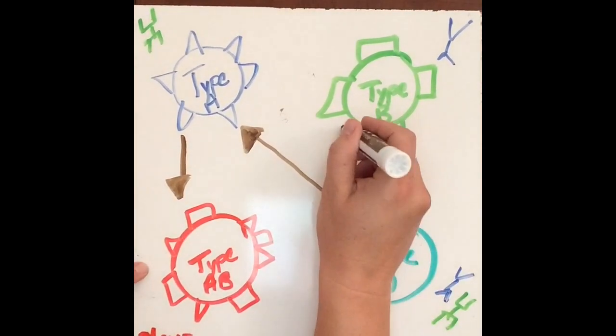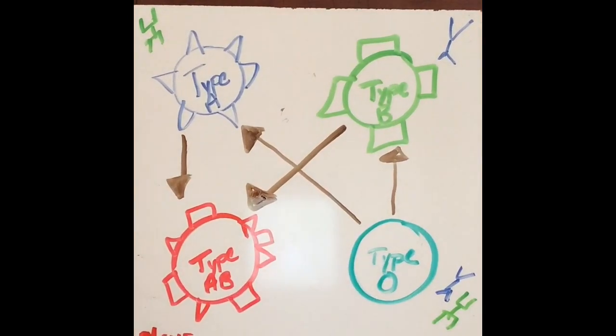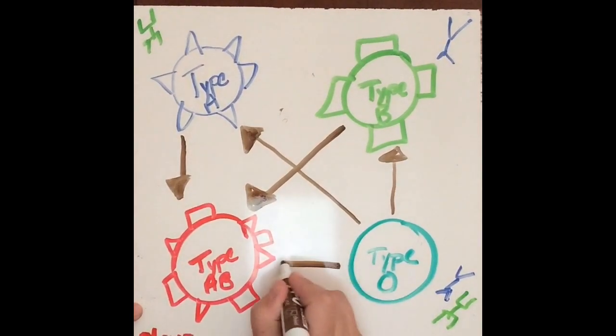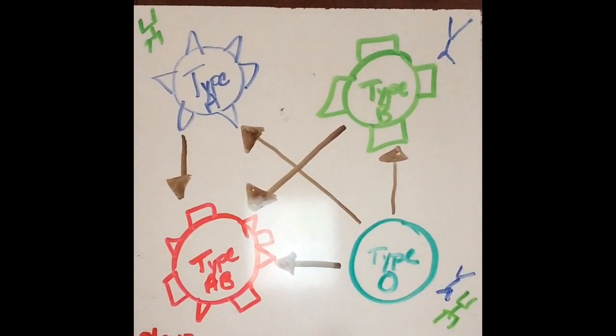They can also receive from a type B person because they have no antibodies and they have the B antigens. They can receive from them. They can also receive from a type O person because there's nothing on their red blood cells, and because they have no antibodies, it still works for them.